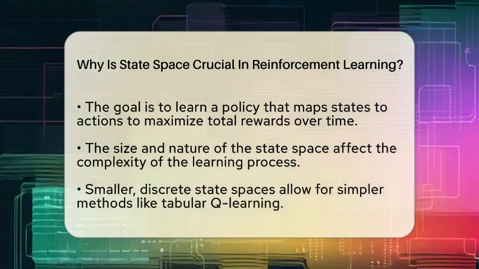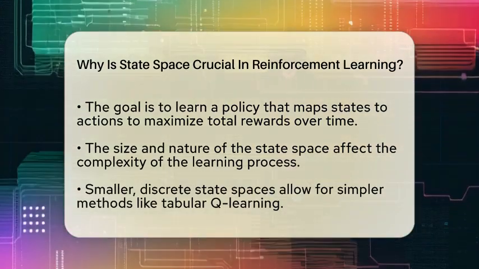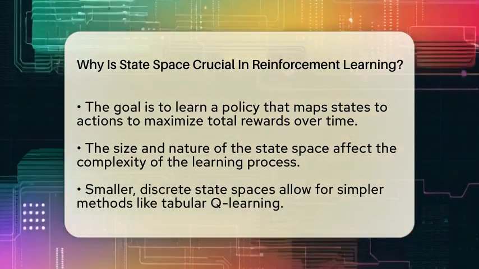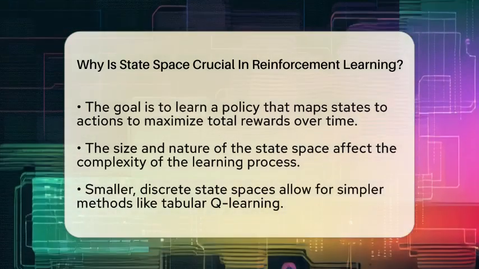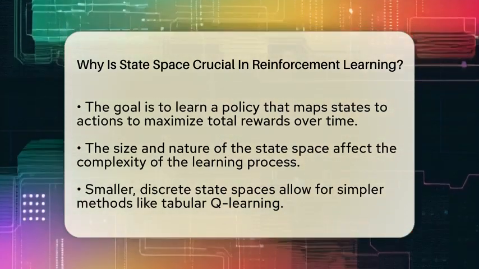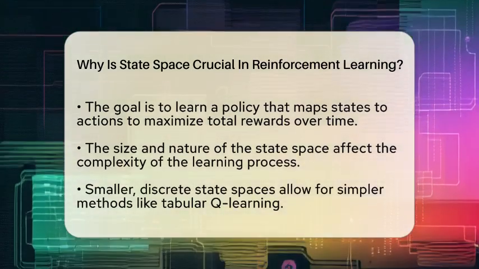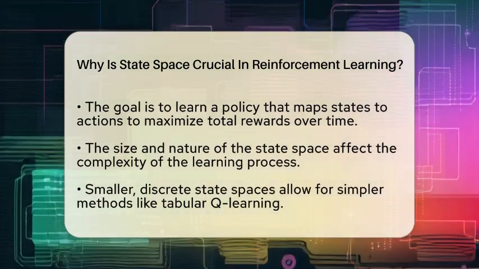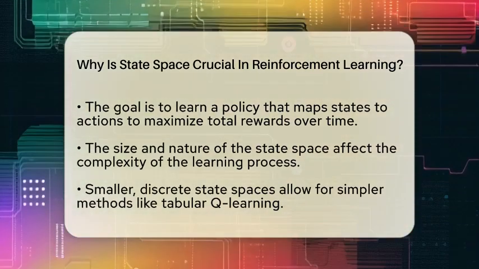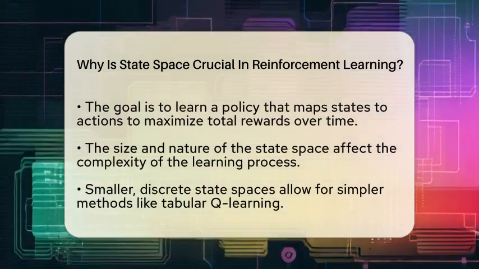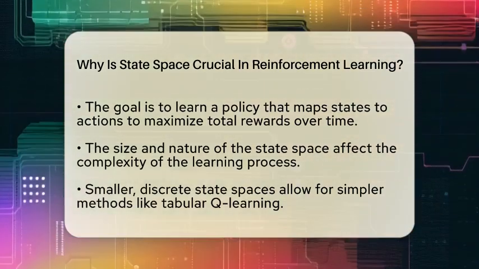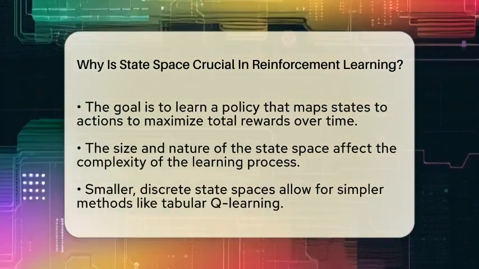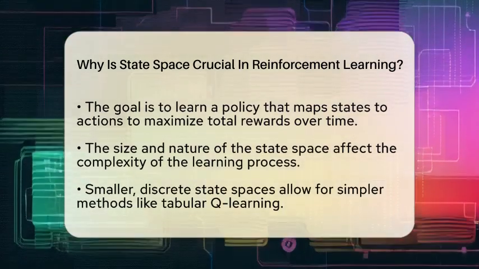The size and nature of the state space can significantly impact the complexity of the learning process. If the state space is small and discrete, the agent can often use simpler methods like tabular Q-learning. This approach allows the agent to store and update value estimates for each state-action pair in a table. However, many real-world applications involve larger or continuous state spaces, such as images from a camera or sensor data in robotics. In these scenarios, the agent must use function approximation techniques, like neural networks, to generalize across states instead of